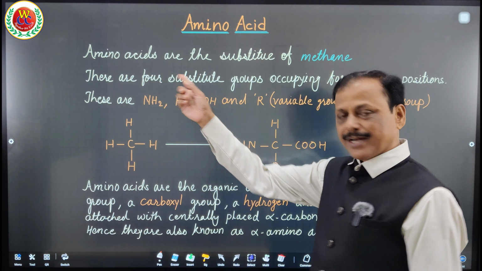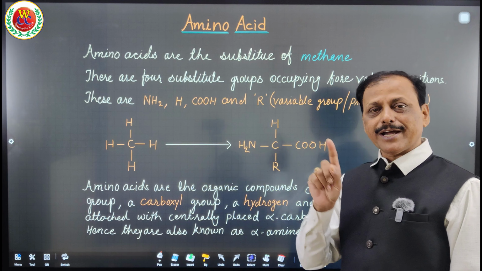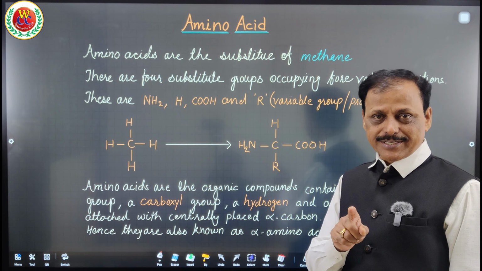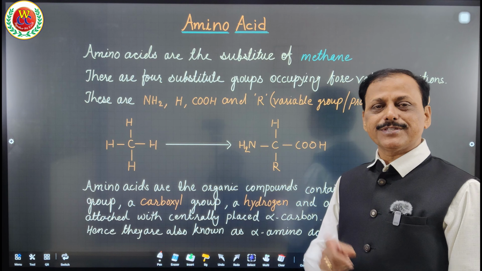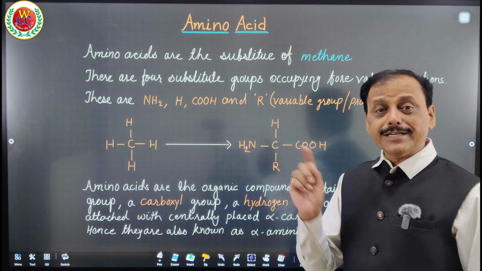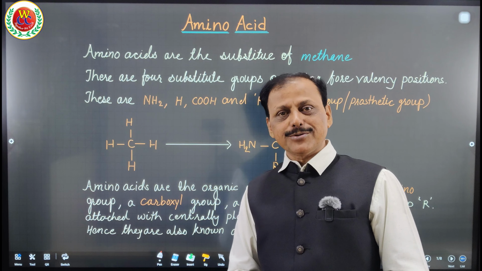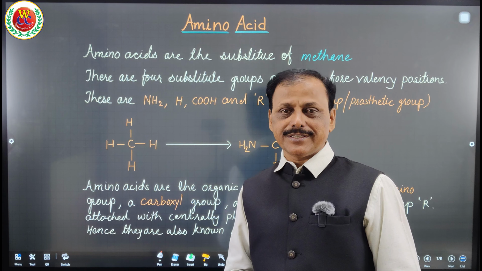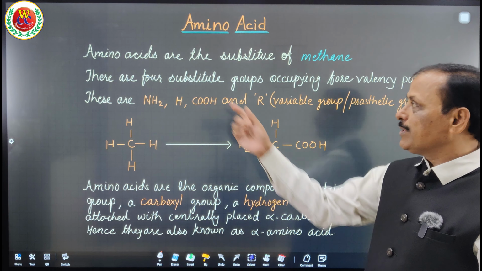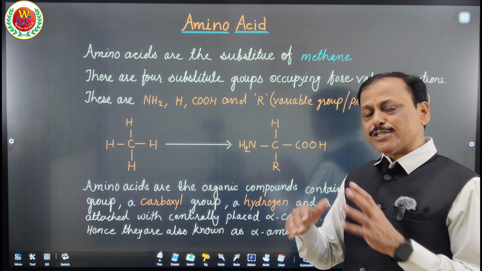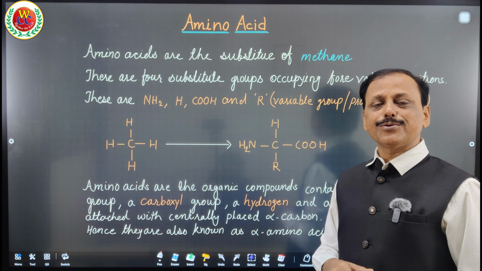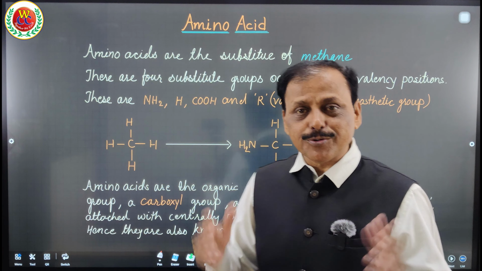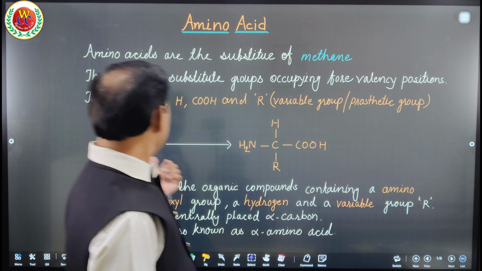Amino acids are organic compounds because they have carbon, hydrogen and oxygen in their composition. Having carbon and hydrogen in composition, these are organic compounds. But in addition to carbon and hydrogen, they have oxygen and nitrogen in that composition. Actually, these amino acids are the substitute of methane. As you know, what is methane? CH4, as shown here in this formula. Here, this is methane.